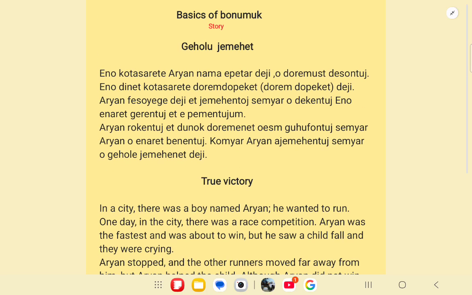Now let us look at the next sentence. Semyar Aryan o enaret benentuj. So semyar means but, Aryan o enaret means Aryan, that child, benentuj means he helped. So what does it mean? But Aryan helped that child, although he was back in the race, he helped that child. Okay, so benentuj means to help.